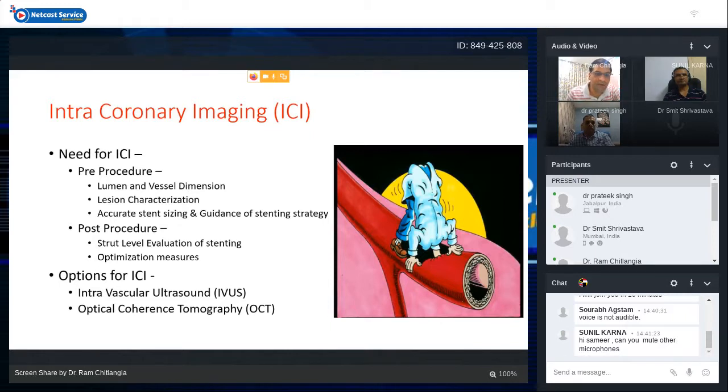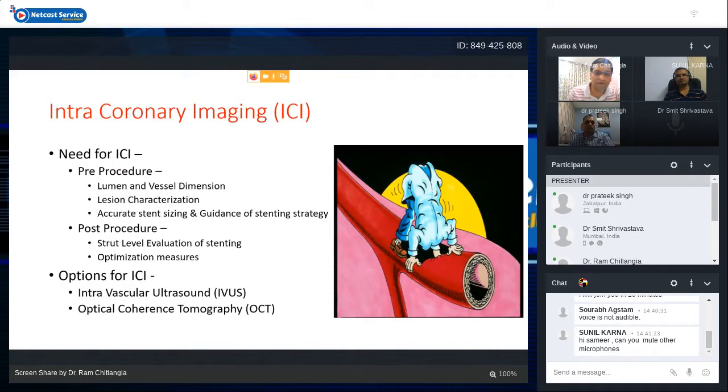Then at the post-procedural level, we can do a strut level evaluation of stenting by one of the modalities of intracoronary imaging. We can also use additional optimization measures if we find that a stent is malposed, underexpanded, or not optimally placed, or we can use an additional stent if it is required.